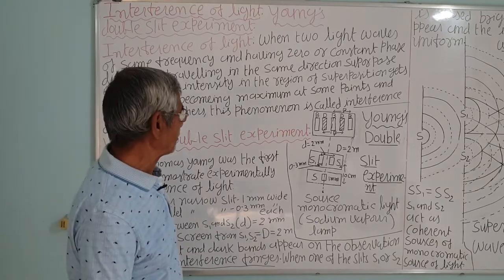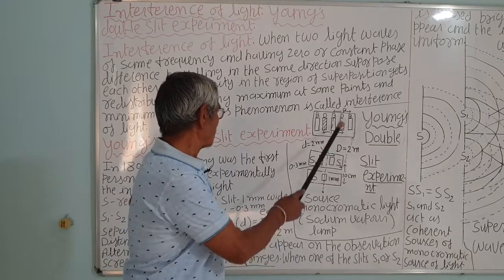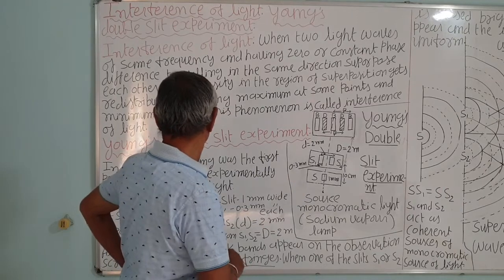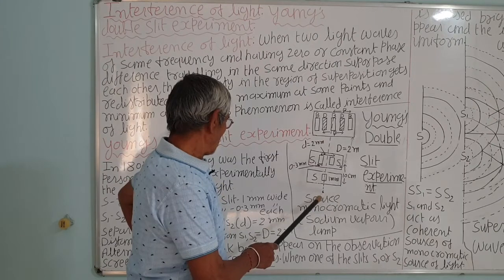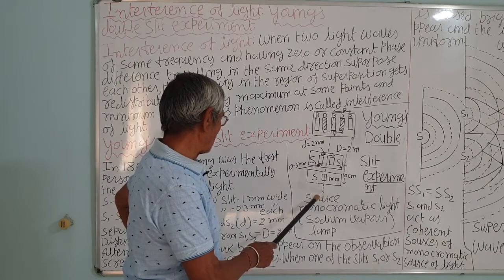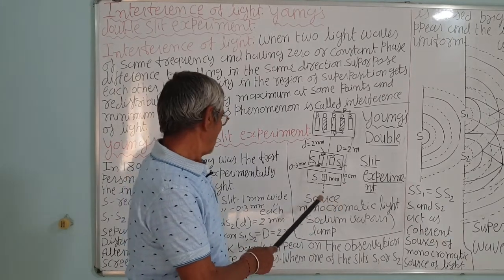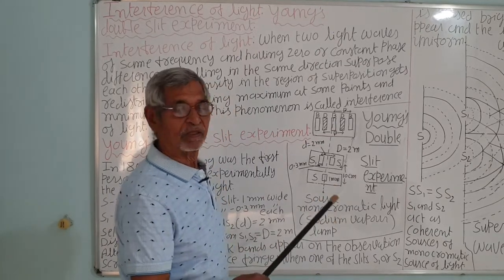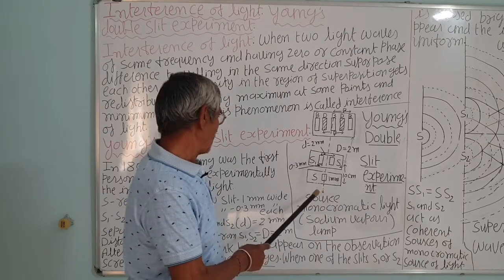In his experiment, first he used sunlight. This is the later experiment carried out by Thomas Young, correct? Thomas Young first used sodium light, a sodium vapor lamp. Actually, he used a spirit lamp, and in the flame of the spirit lamp there was a little salt, that is NaCl. And he got this yellow light from that.